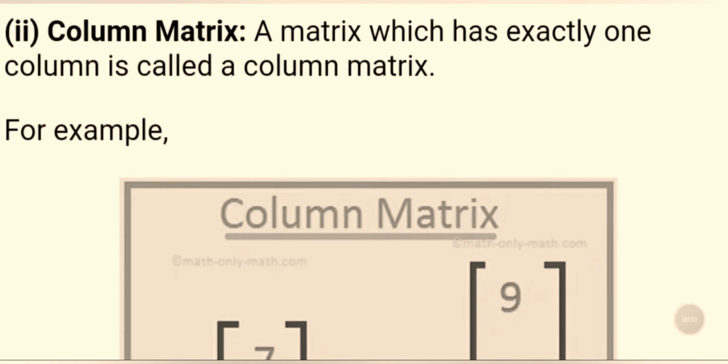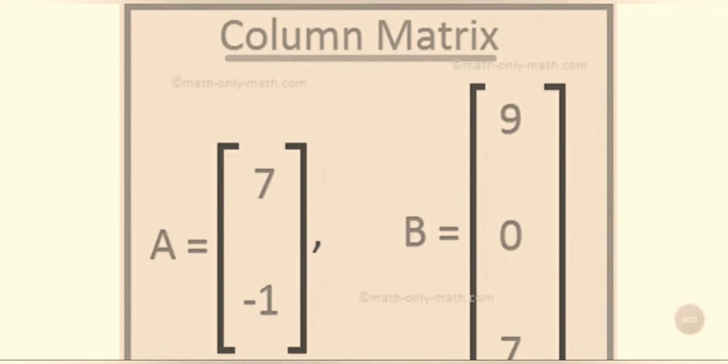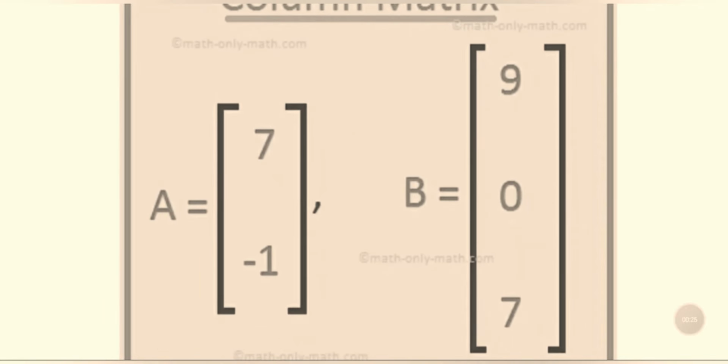Column matrix. A matrix which has exactly one column is called a column matrix. Only one column and many rows. For example, the column matrix A equal to 7, minus 1.